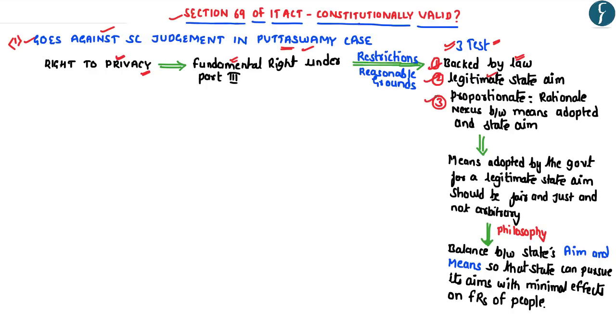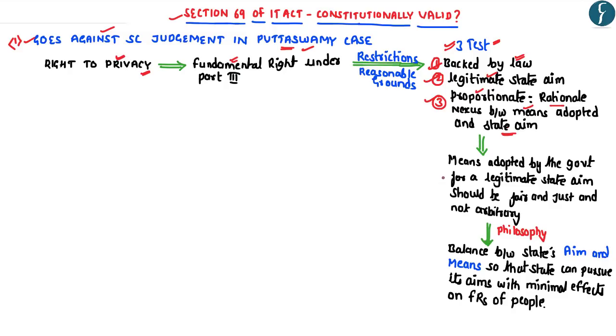And thirdly, the Supreme Court has come up with the concept of the doctrine of proportionality as one of the tests to check the constitutional validity of the government action. Now, the doctrine of proportionality basically means that there should be a rational nexus between the means adopted by the government and its legitimate state aim.